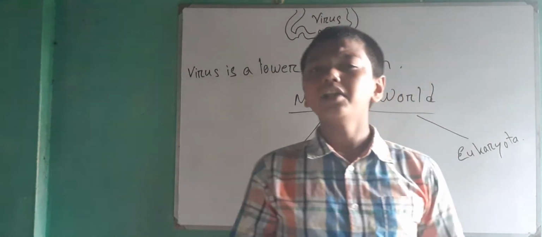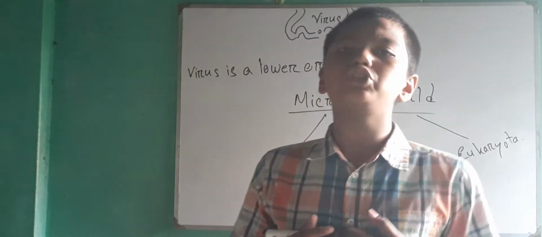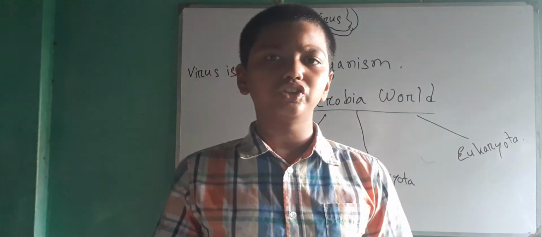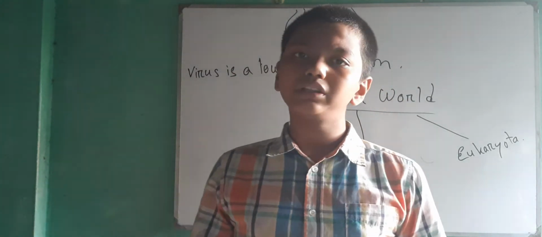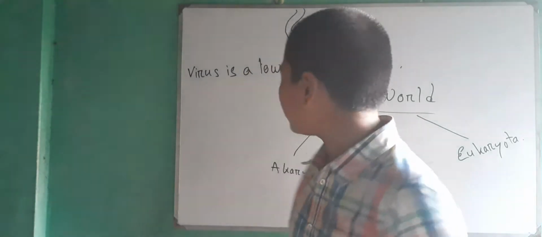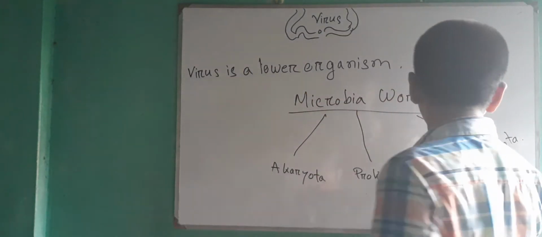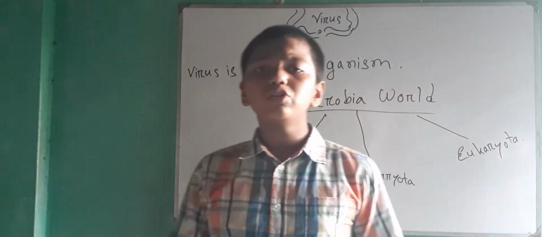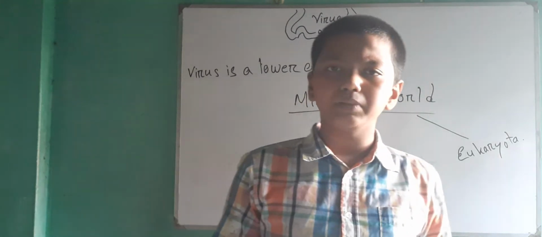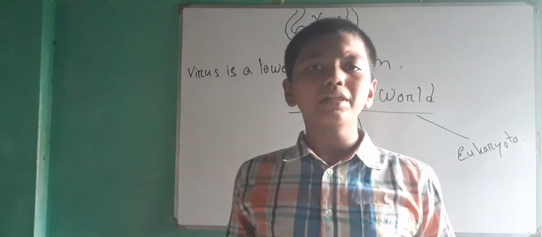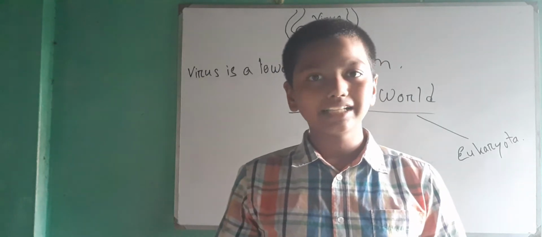You have a question: I have told you the examples of lower organisms, but among those examples there is no such name as Akaryota, Prokaryota, Eukaryota. So where have these come from? This is a normal question. I have the answer.